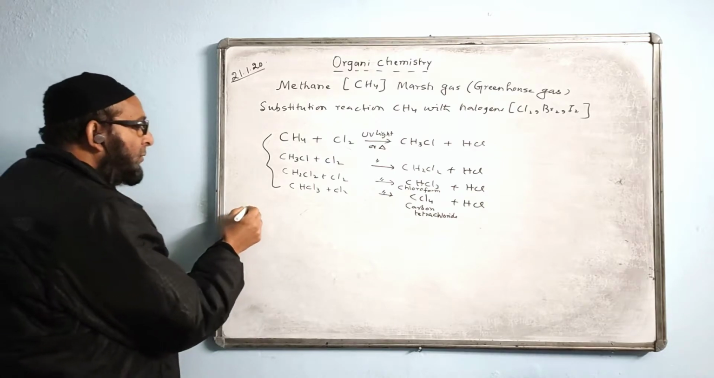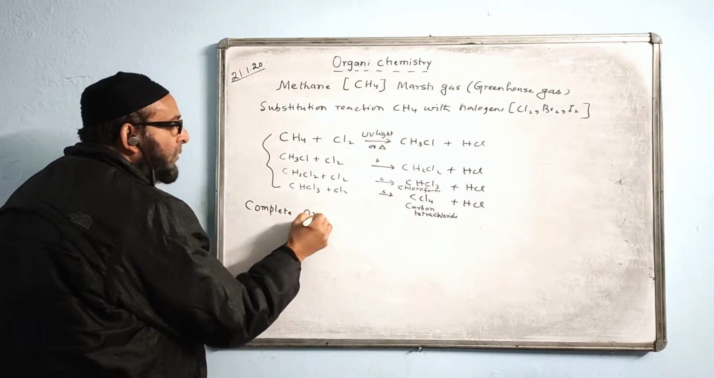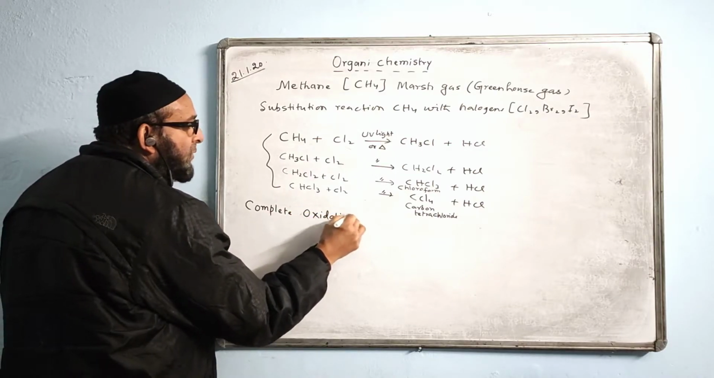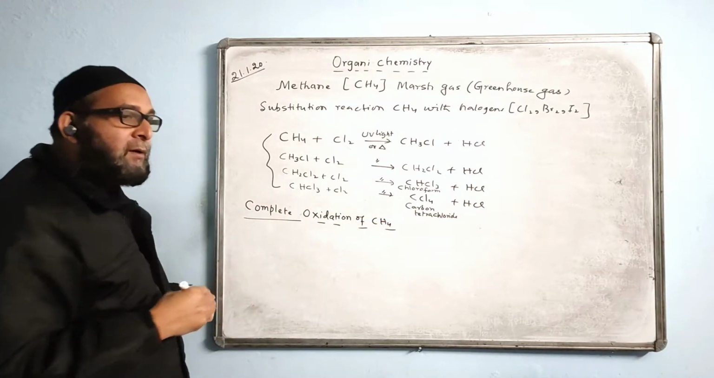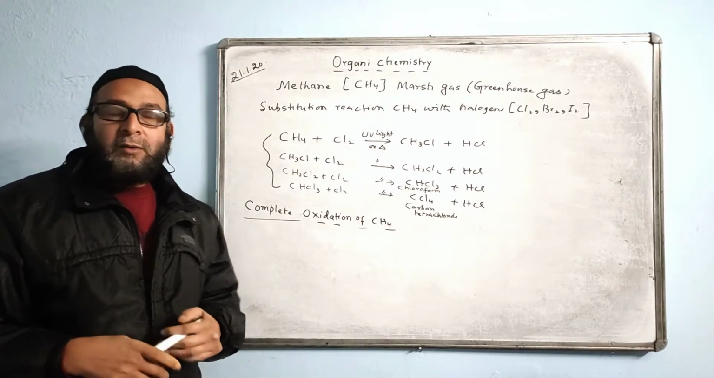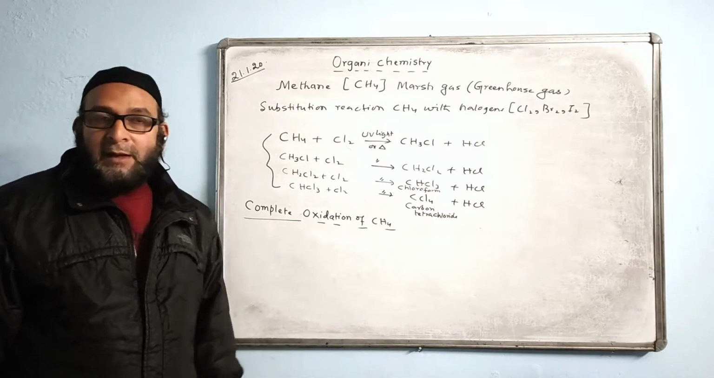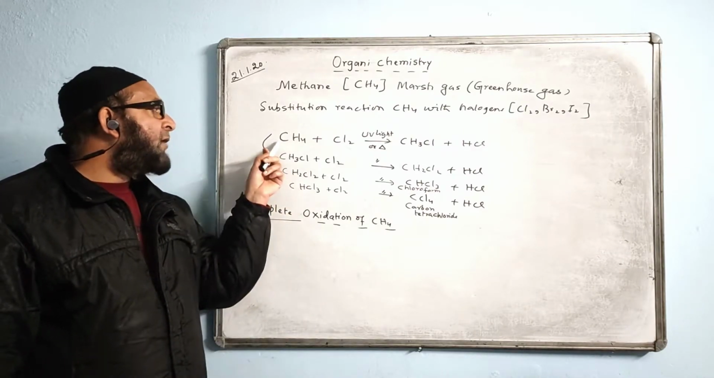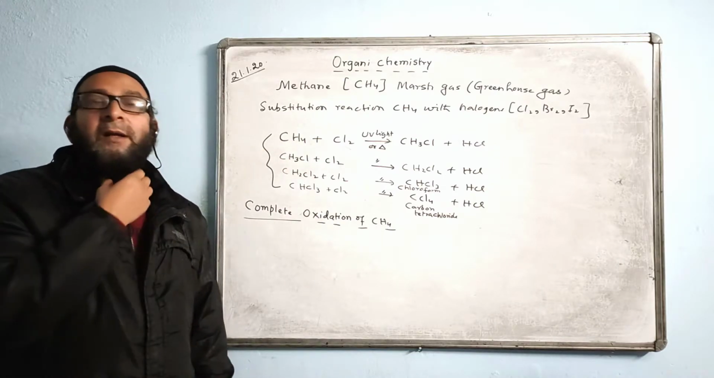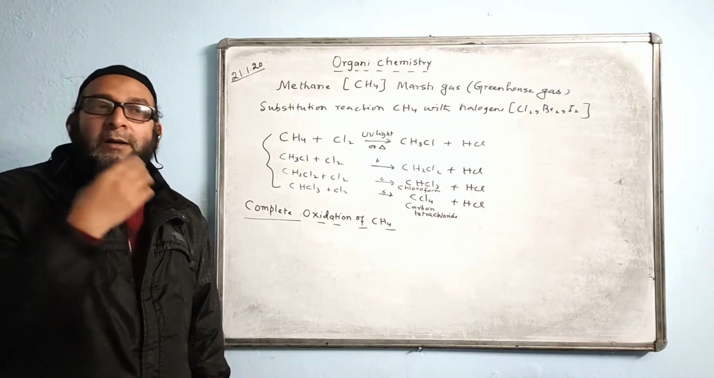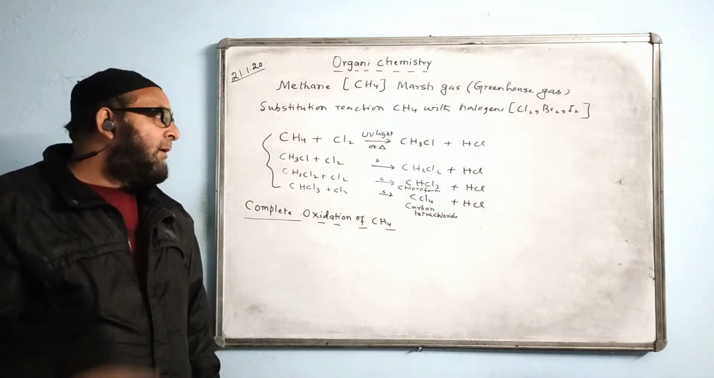Now the second one is called complete oxidation of methane, as mentioned in the syllabus. What is the meaning of oxidation? We are burning it in the presence of air or oxygen. Complete means in the excess of air we are burning methane gas. Just remember, any kind of hydrocarbon when burnt in air gives CO2 and H2O. Carbon dioxide and water vapor as product.